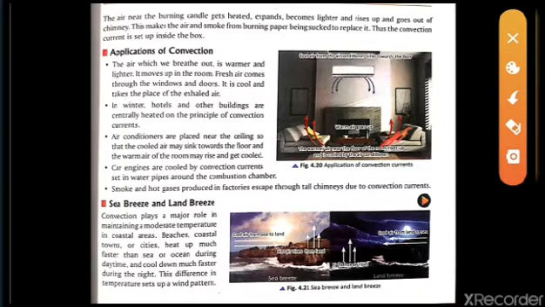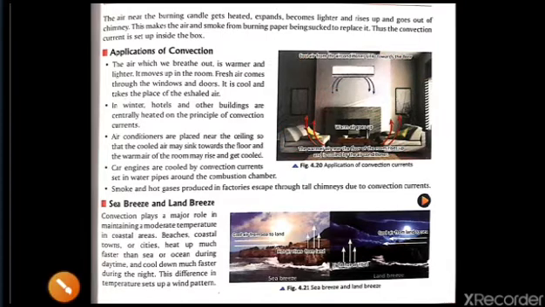The heavy, cold air will move downside and the hot air of the room will move to the upside. So this is the function of the cooler, or we can say the AC.